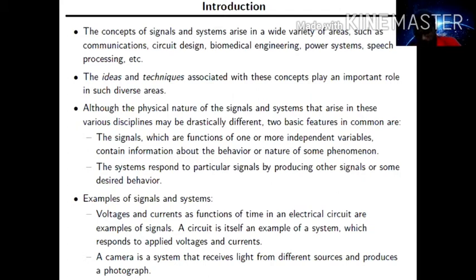Other than these, we have so many examples of signals. For example, seismic signal, speech signal, AC power signal, interest rate of a bank. These are some kinds of signals. Unemployment rate of a country, temperature variation at a point in a furnace, and a picture of Mars taken by a spacecraft. So, a function of one or more independent variables which contains some information is called a signal.